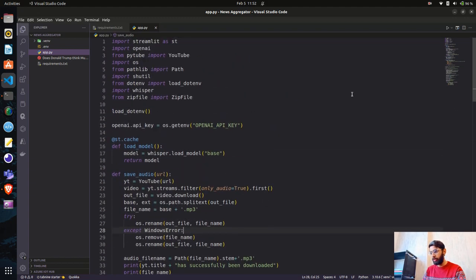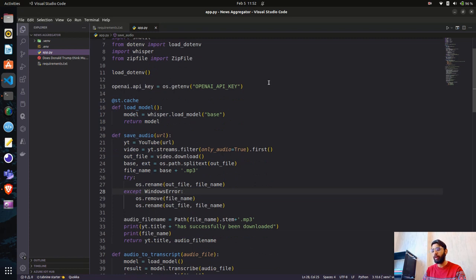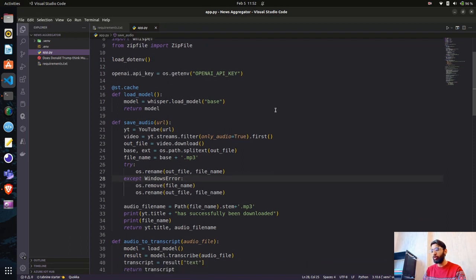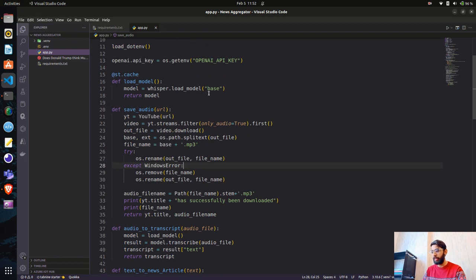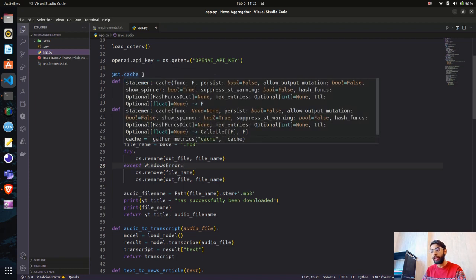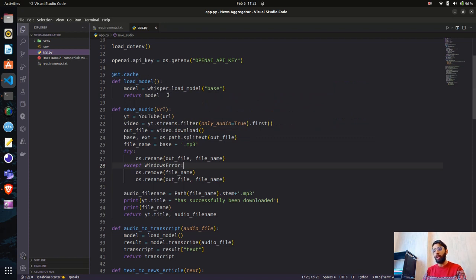Okay, so let me just give you a walkthrough of what we did in this. We have imported all the required libraries, and then we had this env file, OpenAI underscore API key, which is in this env file, where I have stored my OpenAI API key. You can also go and create an account and get the API key from OpenAI. And then we have written the load model function, where we are loading the Whisper base model. Okay, and we are also doing the ht.cache, which is a decorator, which basically handles loading the model from the cache. Every time you do not have to download the model if you are in the runtime environment.